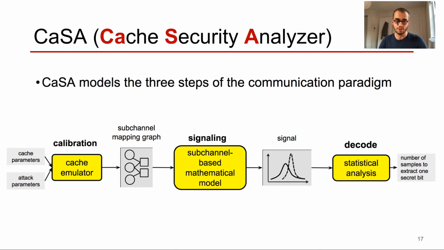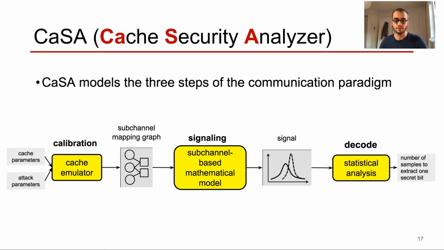Finally, the last module, decoding, takes the signal distributions as an input and outputs the number of samples required to distinguish which distribution the signal follows and extract one secret bit. That's a pure mathematical problem, and to solve it, we can leverage many statistical analysis tools to get an upper bound on the number of samples. In the paper, for instance, we use the classic result of the Chernoff bound.